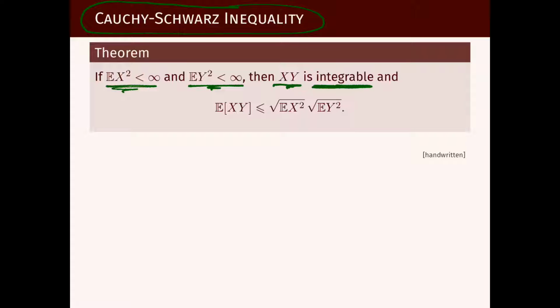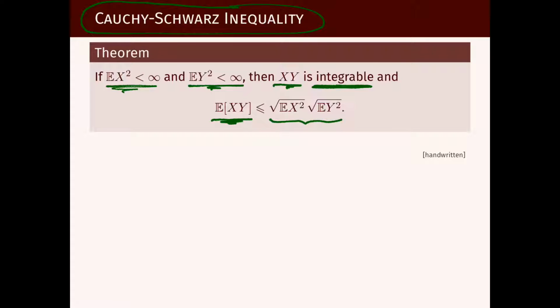It is integrable, and its expectation can be bounded from above by this product here, which is the square root of the second moment of each of these two random variables.